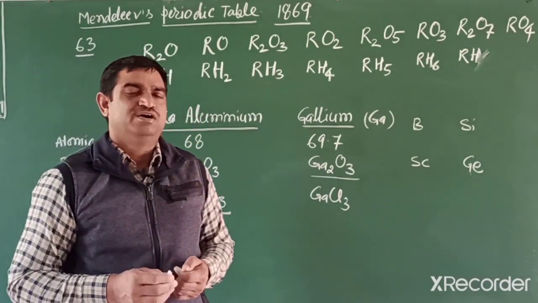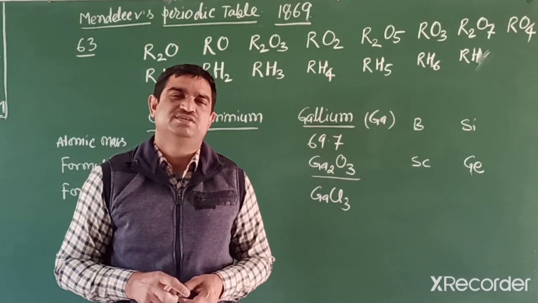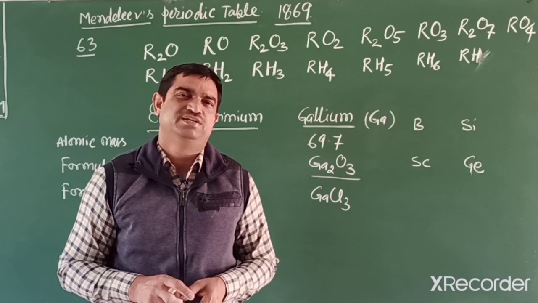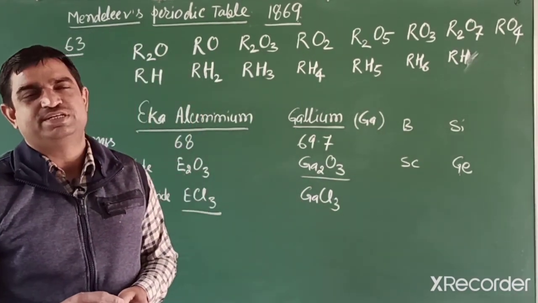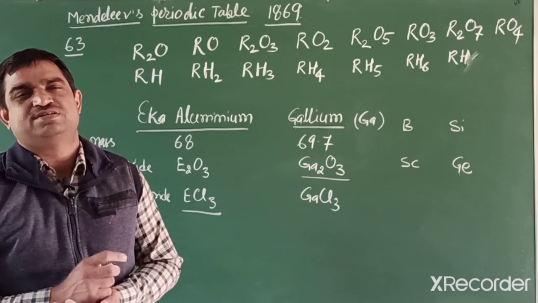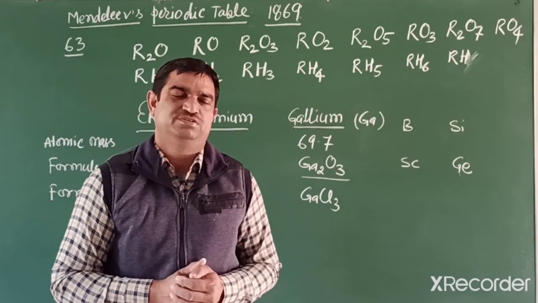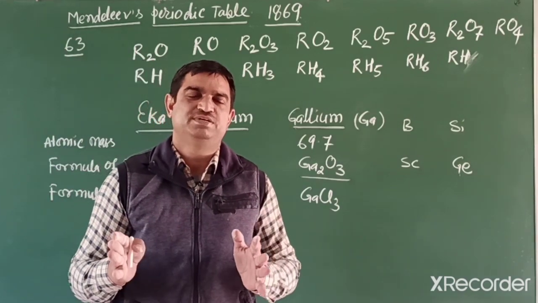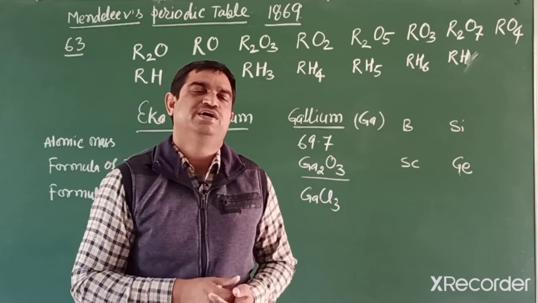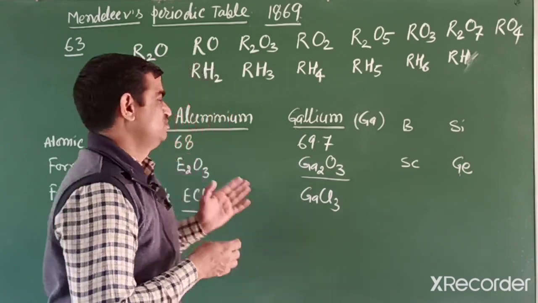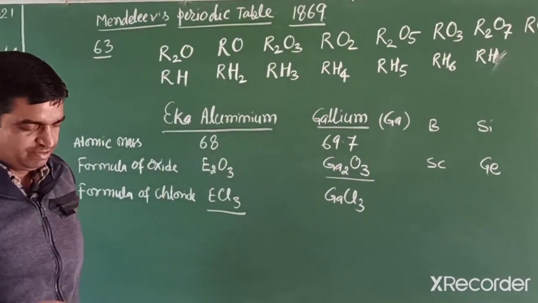Students, now we identify what are the limitations of Mendeleev's periodic table. First limitation: the position of hydrogen. Students, Mendeleev placed hydrogen in the alkali metal group, meaning below sodium. Hydrogen was placed in Mendeleev's periodic table in the alkali metal group.